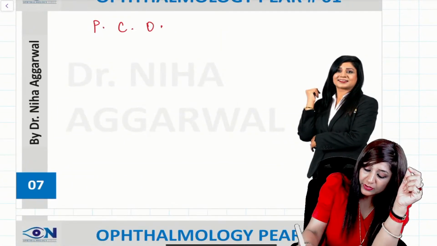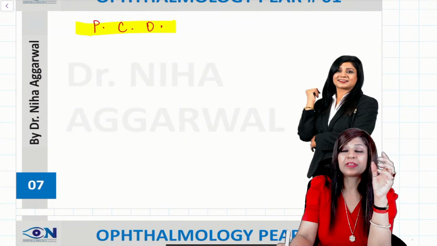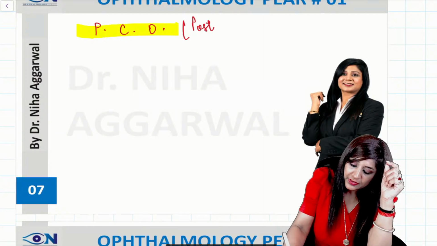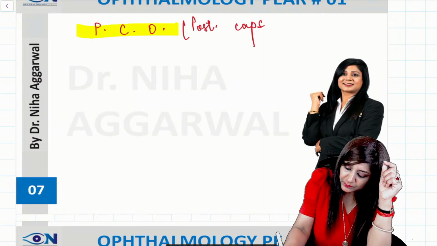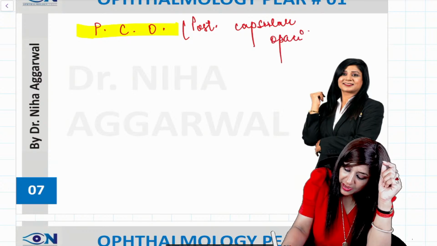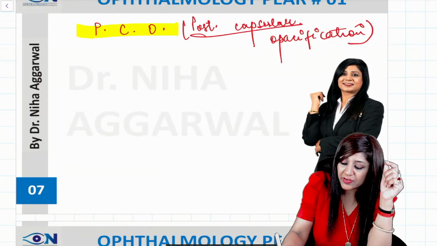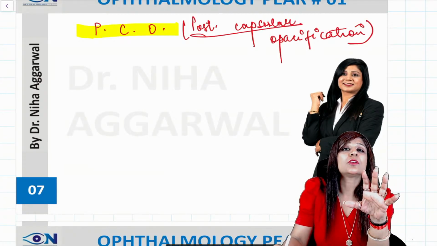Now, another important complication of the cataract surgery is the PCO, that is your posterior capsular opacification, and there are many questions over this. The posterior capsule that we are leaving is also getting opacified.